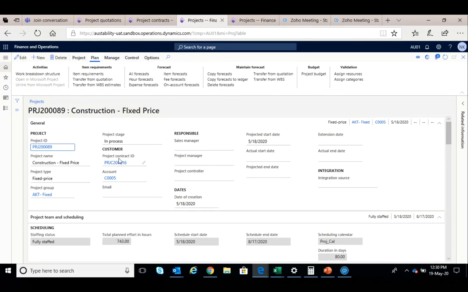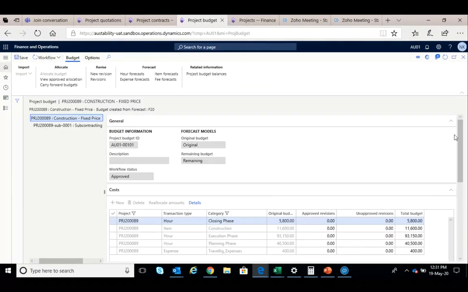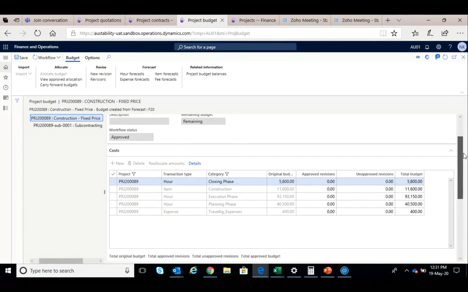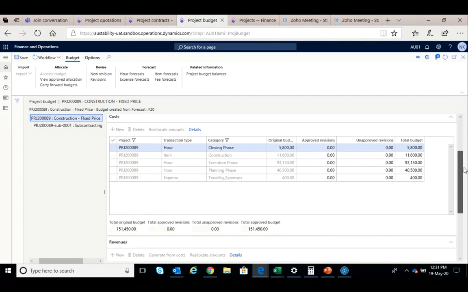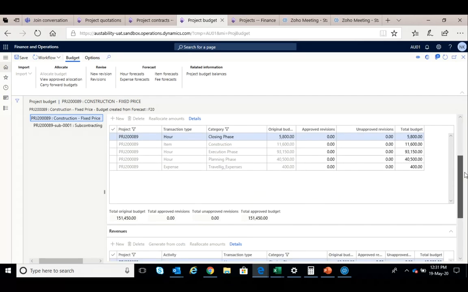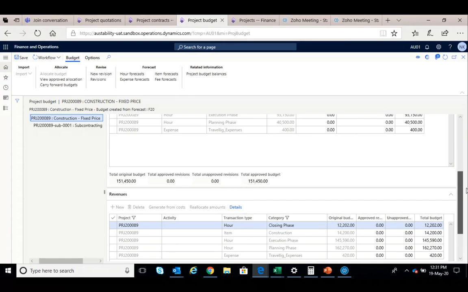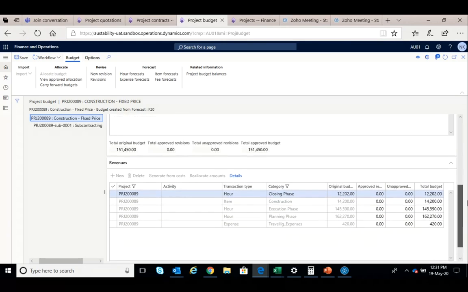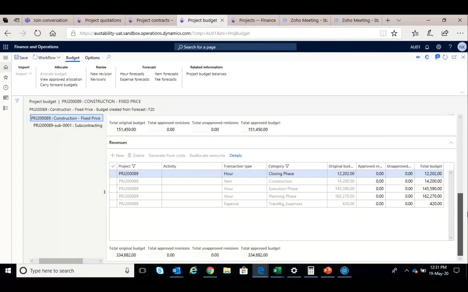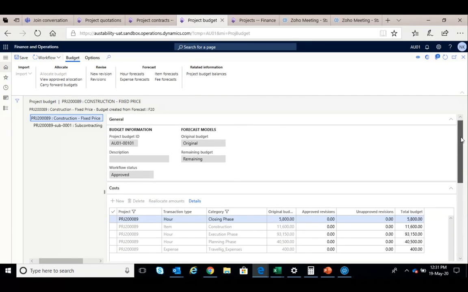Remember that from the quotation stage, you actually click a few buttons and arrive at the project file, including the budget. You can see that the cost budget of 151,450 has already come in here, and the revenue budget of 334,682 is already here. Now this becomes locked once the budget is approved.